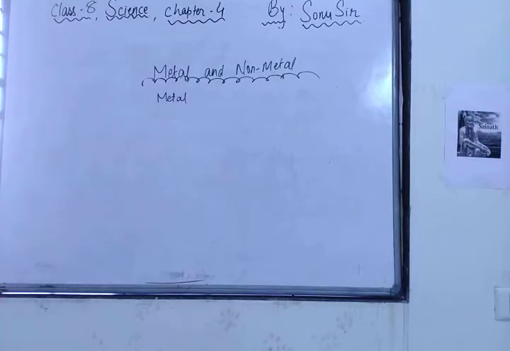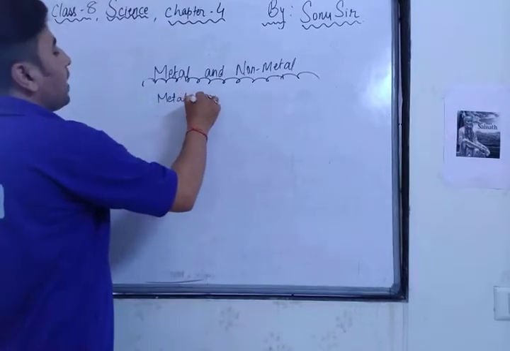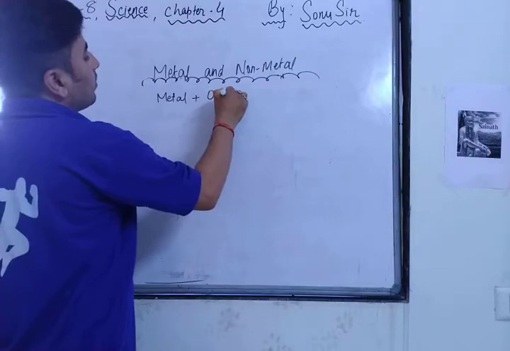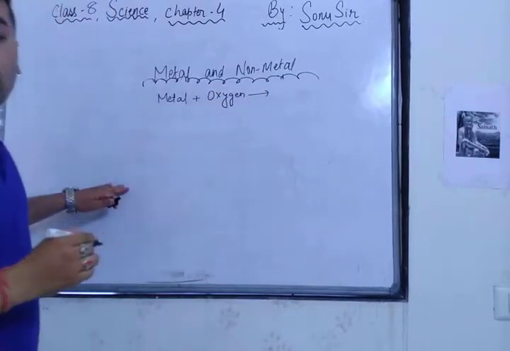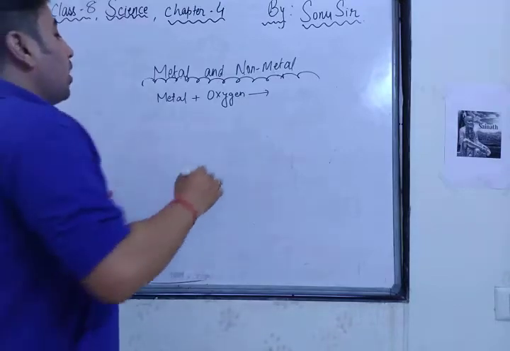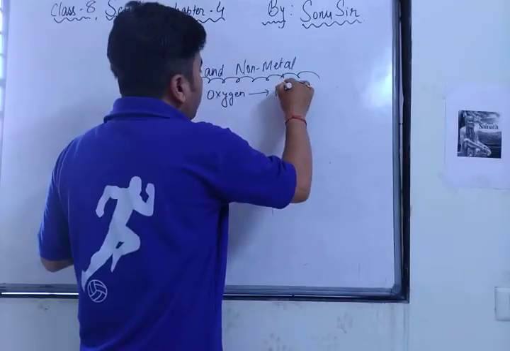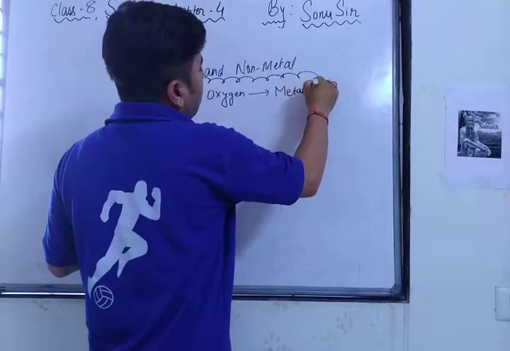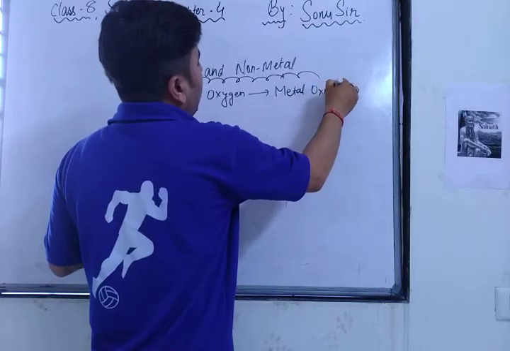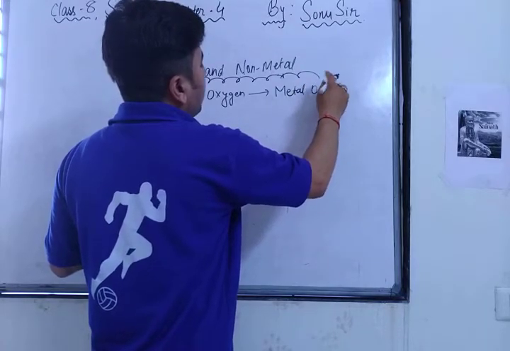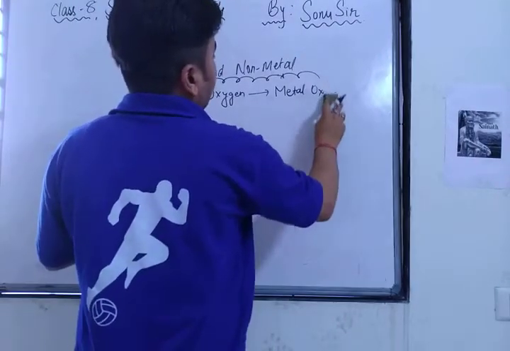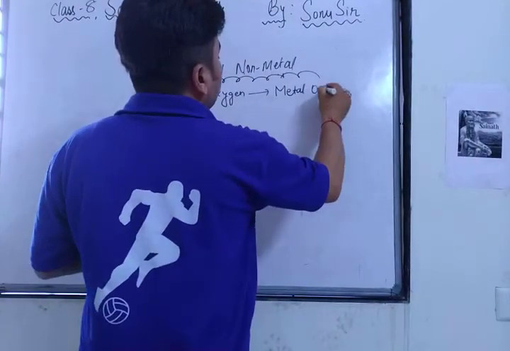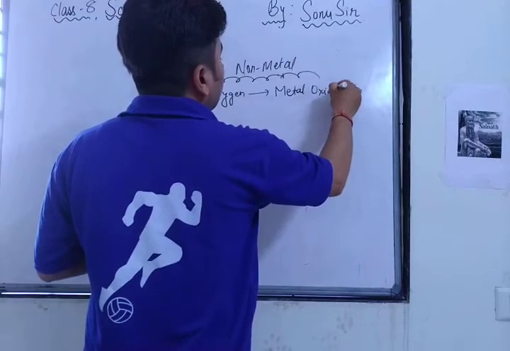Metal plus oxygen is equal to metallic oxide, or you can say metal oxide. Whether reactive or unreactive, it is oxide, metal oxide. Got it?